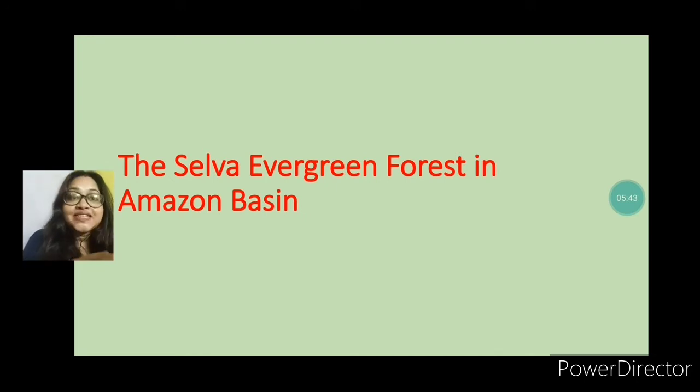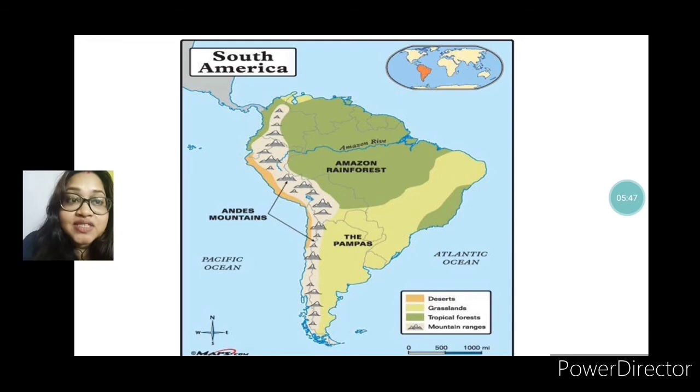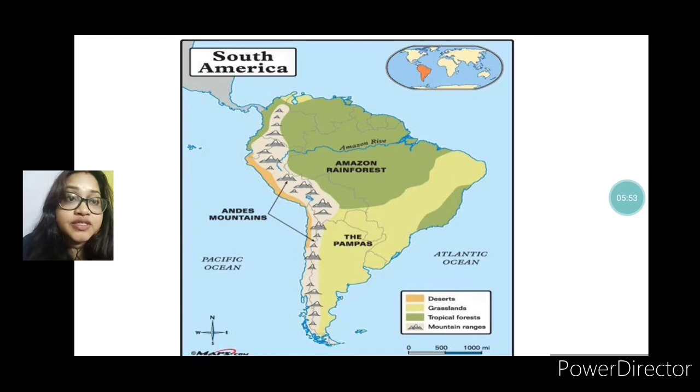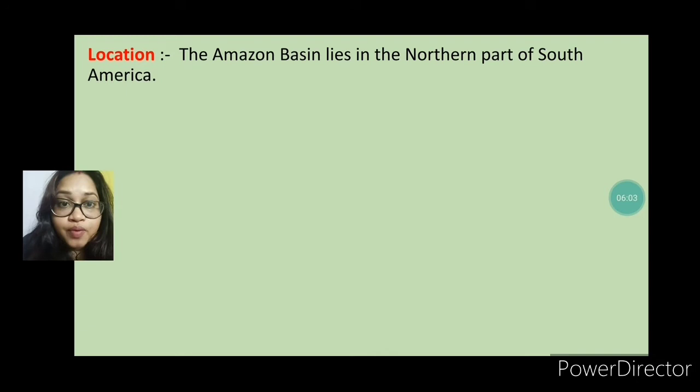Okay, the next one is the selva evergreen forest in the Amazon basin. You can see the region here. This is the Amazon rainforest, also called the Amazon basin. Here we will discuss one by one, like the location, size, forest life, etc. So first of all, location.